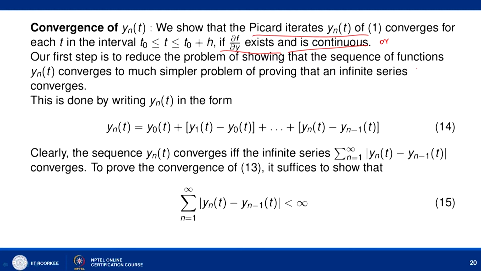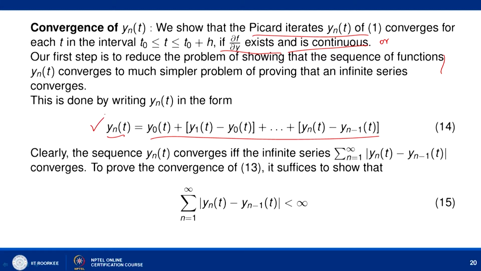So, here these two problems are equivalent if we can show that y_n(t) can be written in the following manner, and this is not very difficult to visualize, that y_n(t) can be written as y_0 plus (y_1 minus y_0) plus so on (y_n minus y_{n-1}). If we look at it, then these will cancel out each other and we will have y_n(t).